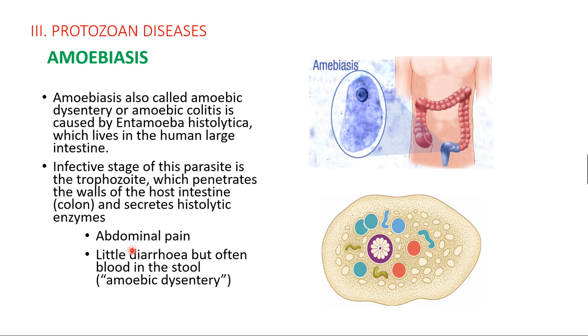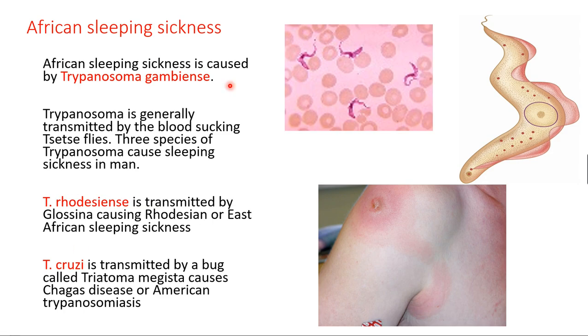So what are the symptoms of this infection? Amoebiasis causes abdominal pain and little diarrhea, loose motion, but often blood occurs in the stool. At that time it's called amoebic dysentery. So that was the first and most important one, amoebiasis, and its symptoms. Sometimes houseflies, Musca domestica, also act as carriers, transmitting the parasite through contaminated fecal matter and water.